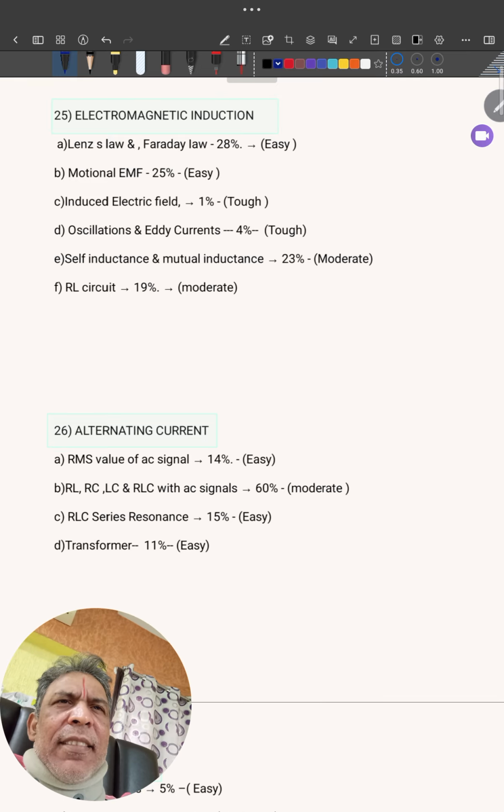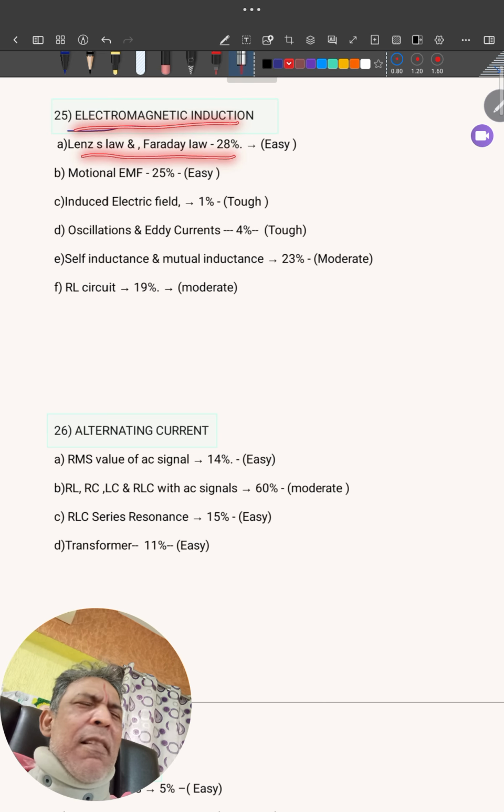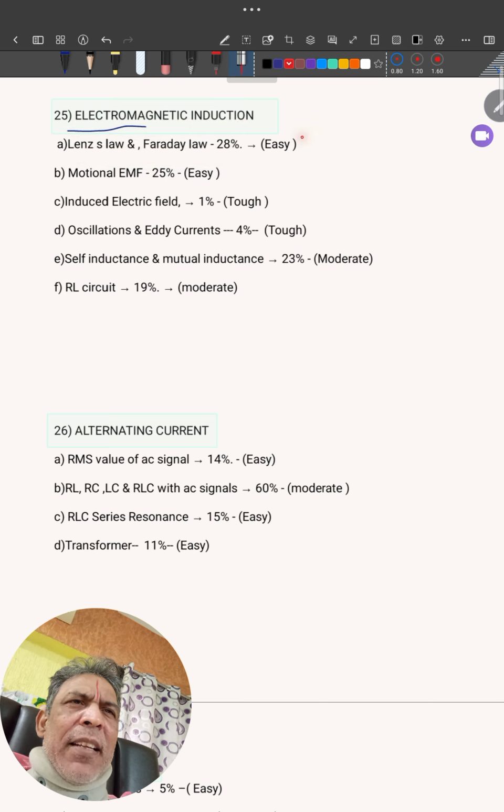Electromagnetic induction. Lenz's law, Faraday's law. Simple, formula based, you can easily manage this. Motional EMF, like a rod, different shapes of rods moving in a magnetic field. What is the EMF induced? These two only will make how much? 53%, half of the topic.